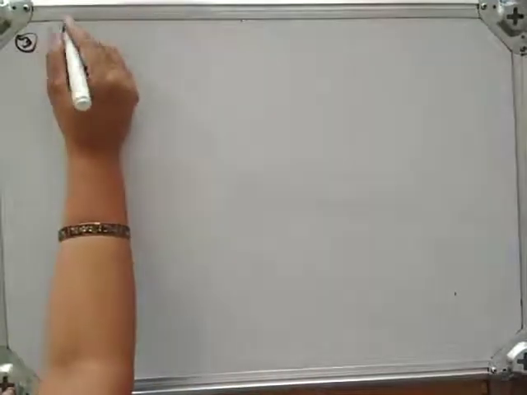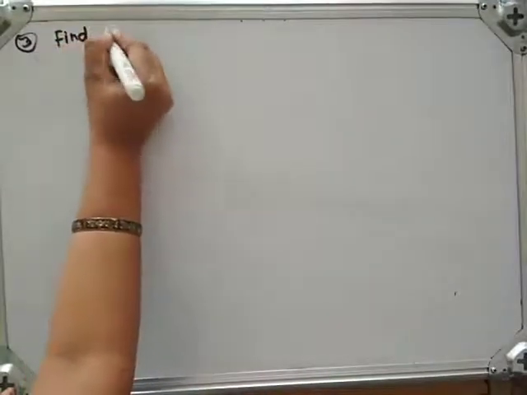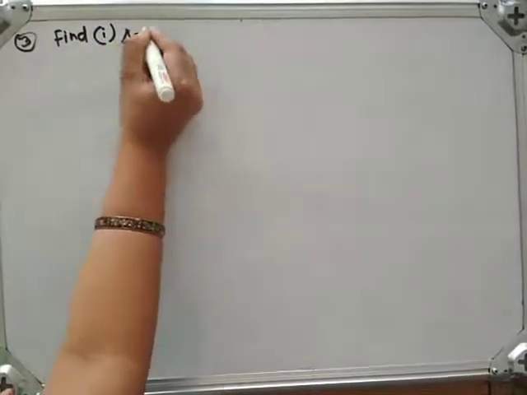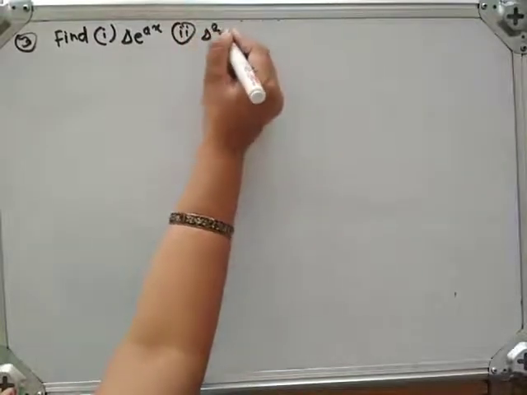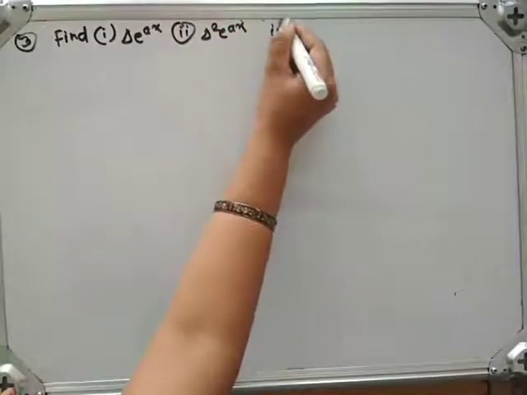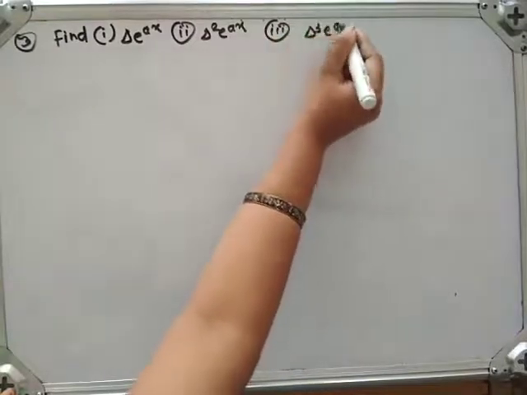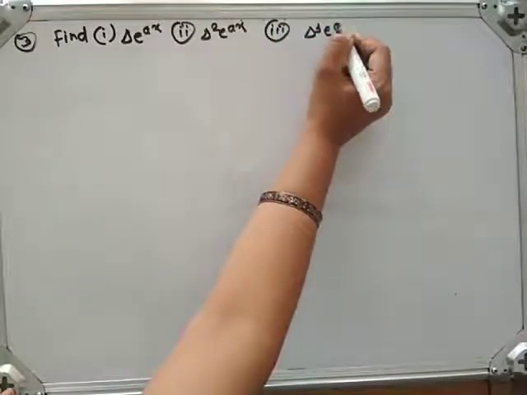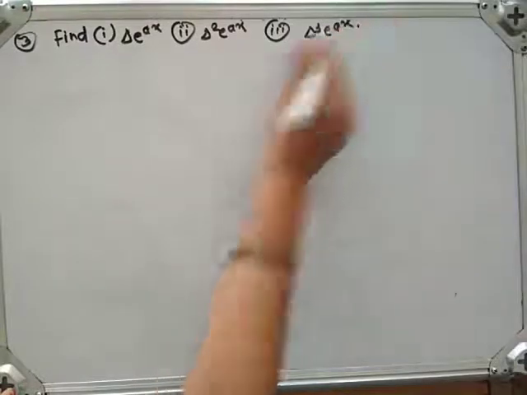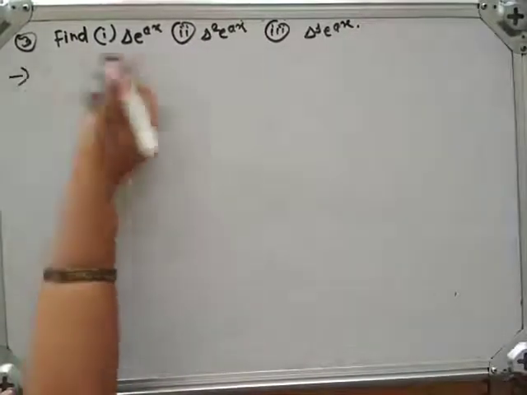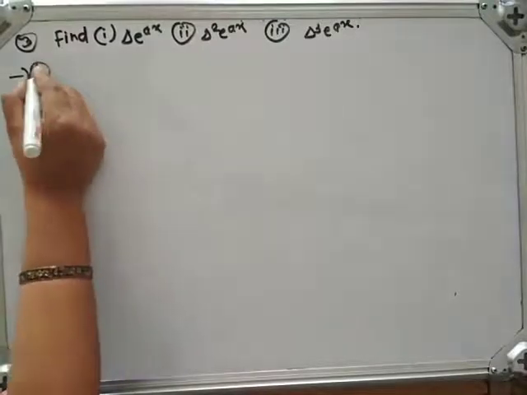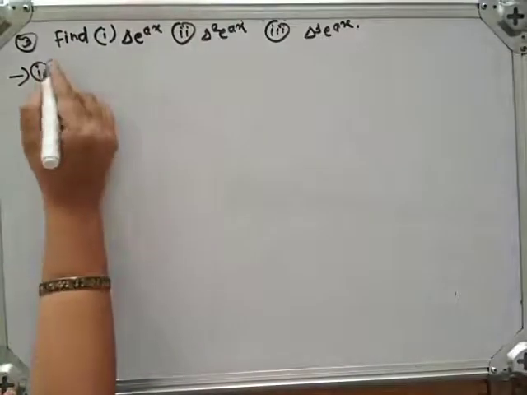Now we will see the third example. Example number 3: find first delta e raised to ax, second delta square e raised to ax, and third delta cube e raised to ax. Let us see the solution of this problem. First we solve the first part.